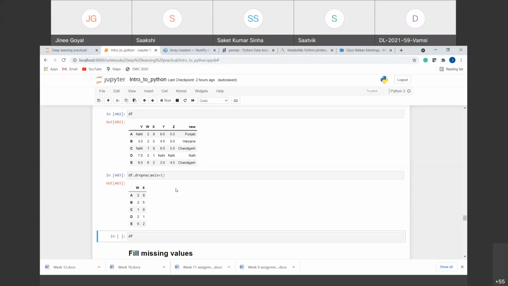But in practice, this method is not very efficient. Why? Because you can see that we are left with either 2 columns or 2 rows only, right? We originally had 6 columns and 5 rows. Out of 6 columns and 5 rows, we are left with either 2 rows or 2 columns. So it means we are deleting a lot of data that might be important.